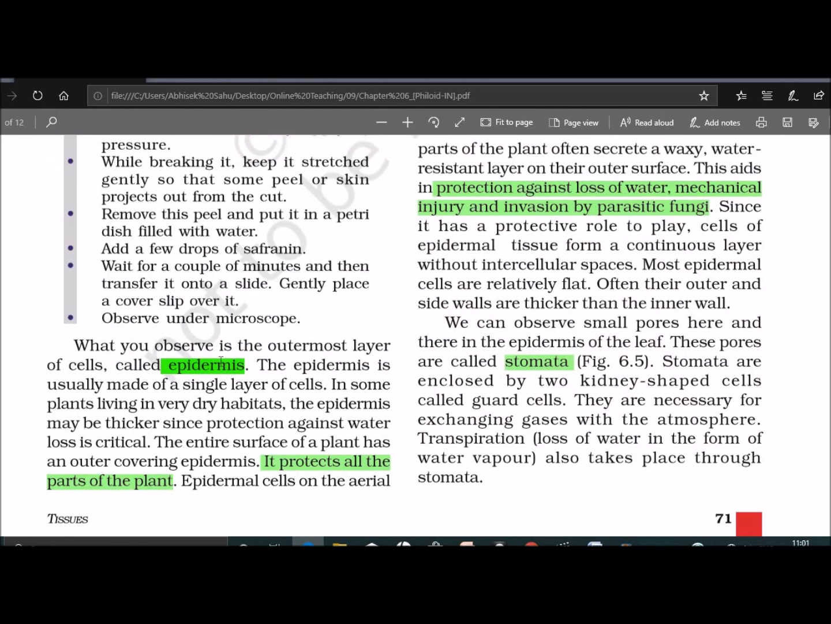Next we will read about the epidermis. Epidermis is the outermost layer of all soft parts of the plant like young stem, root, leaves, etc. These are a single layer of cells. In desert plants, it is covered with a waxy coating of cutin and has minute openings called stomata. Stomata are enclosed by two kidney-shaped cells called guard cells. Its function is to allow gaseous exchange and it is the site of transpiration.